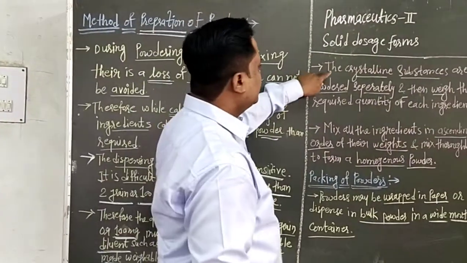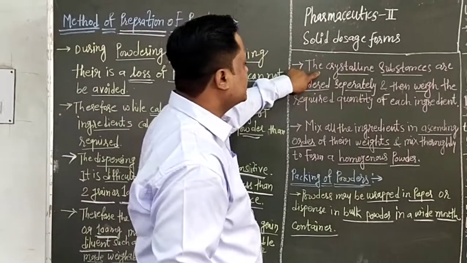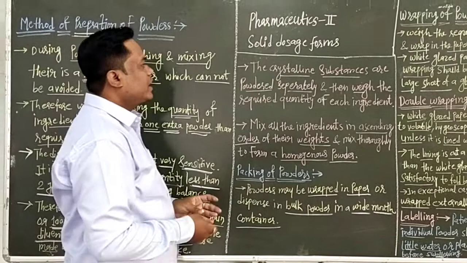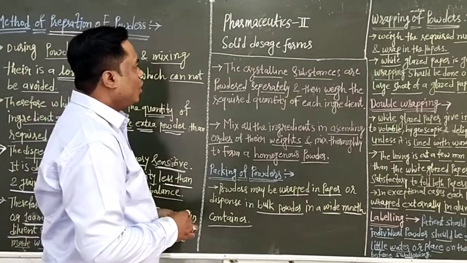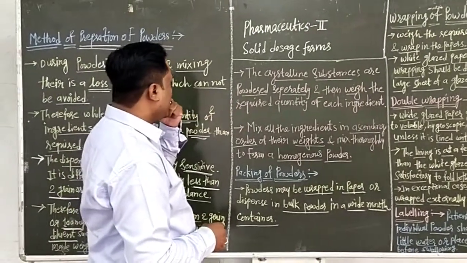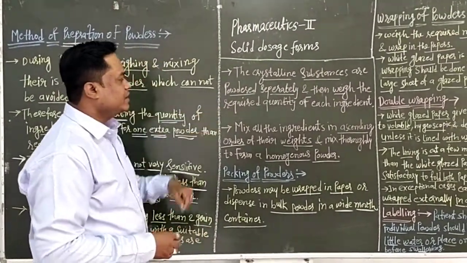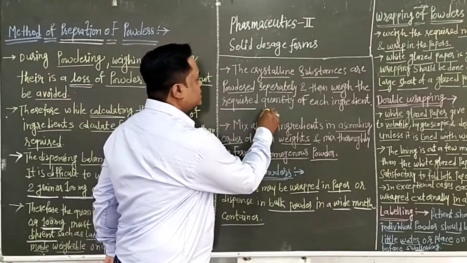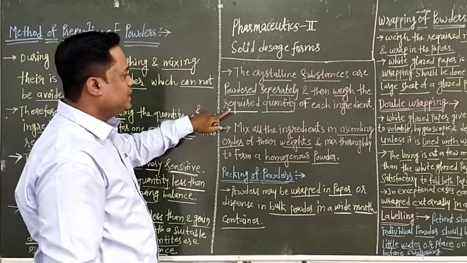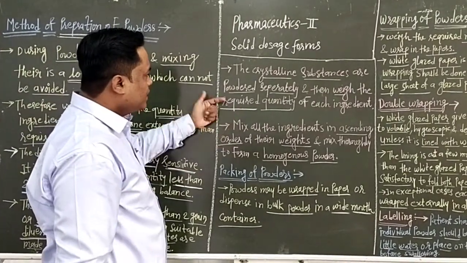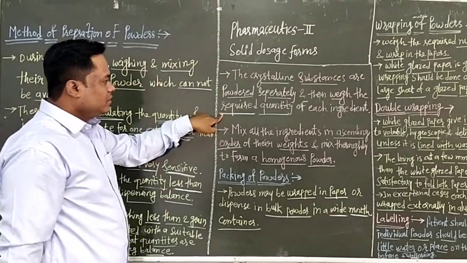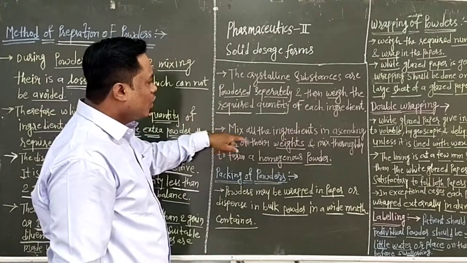Next, if the powder is crystalline, the crystalline substances are powdered separately. The ingredients present in crystalline form are powdered separately, and then the required quantity of each ingredient is weighed.